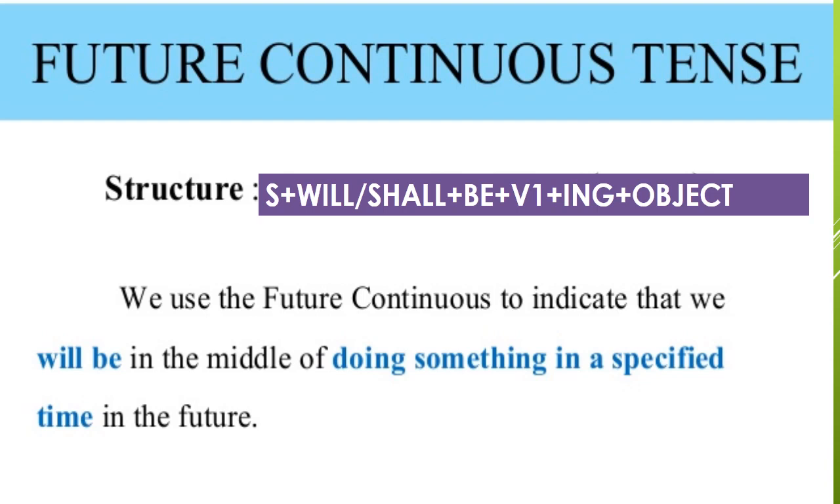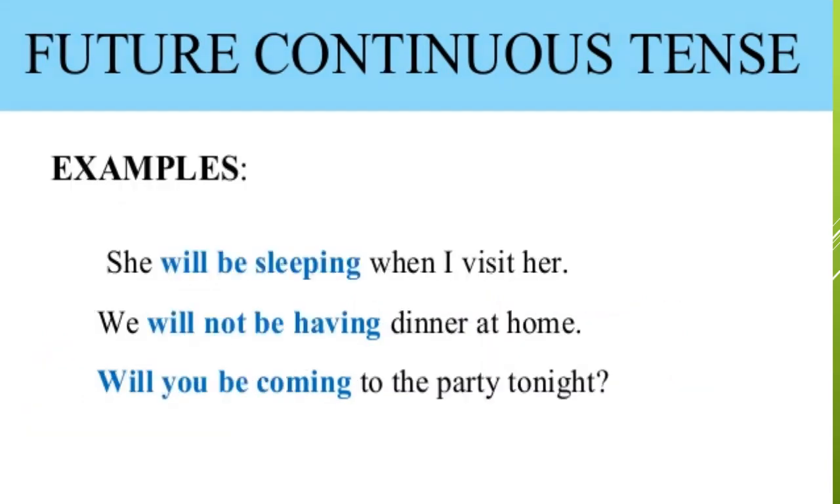Then next is future continuous tense. Structure is subject plus will be or shall be plus ing form of the verb plus object. We use the future continuous tense to indicate that we will be in the middle of doing something at a specified time in the future. Some examples are given. She will be sleeping when I visit her. We will not be having dinner at home. Will you be coming to the party tonight?